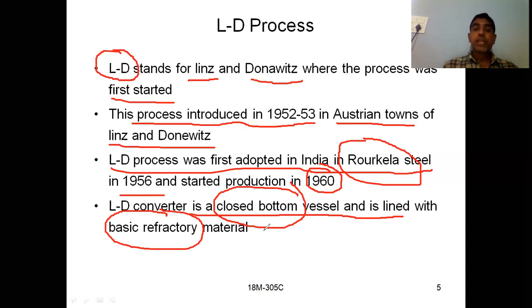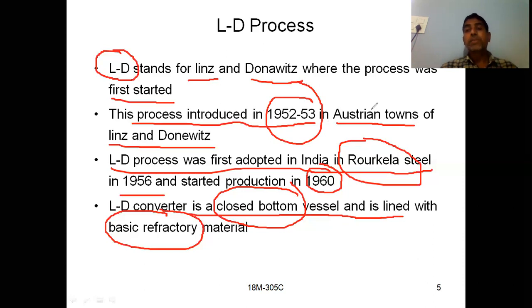So I am repeating once again. What is meant by LD? In the LD process, L stands for Linz and D stands for Donawitz. What are those Linz and Donawitz? Those are the names of the towns in Austria where this process was first started. Okay, and if you see here, this process was started in 1952 and 53.